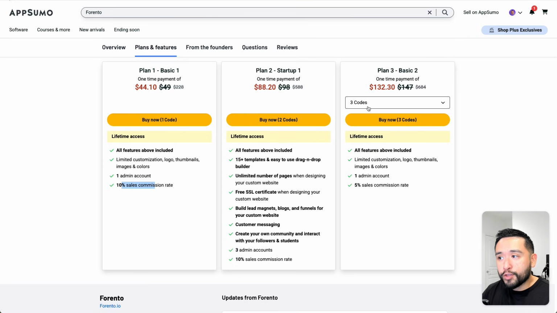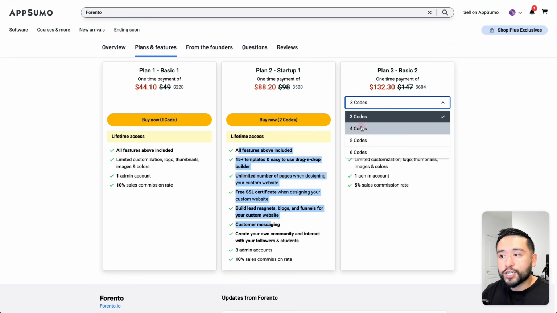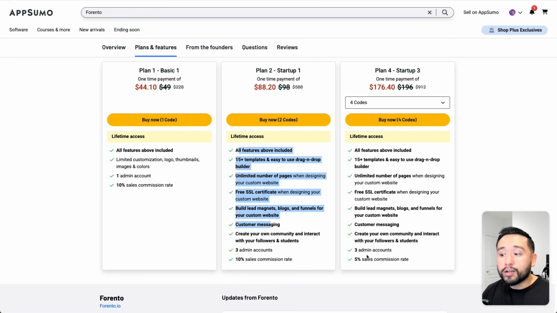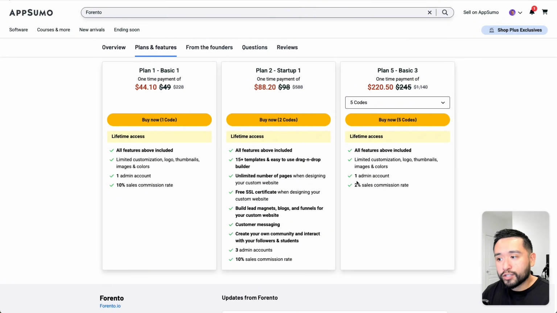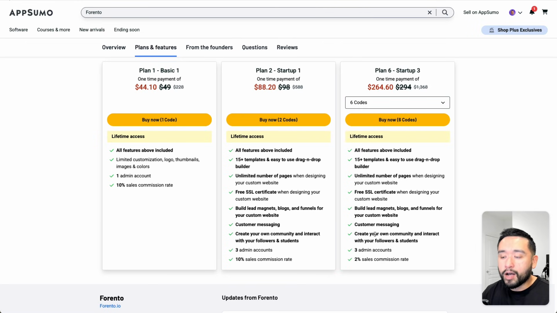But if you choose 3 codes, you can decrease the commission rate to 5% for the basic plan. But if you want the features in the startup plan, then you would need to purchase 4 codes, and that will also decrease your commission rate to 5%. And the same goes for 5 codes. So it goes down to 2% for basic, and then 6 codes also goes down to 2% for the startup plan.